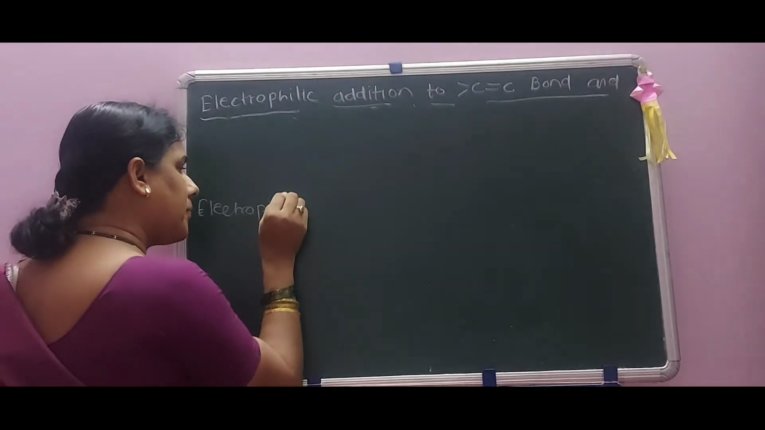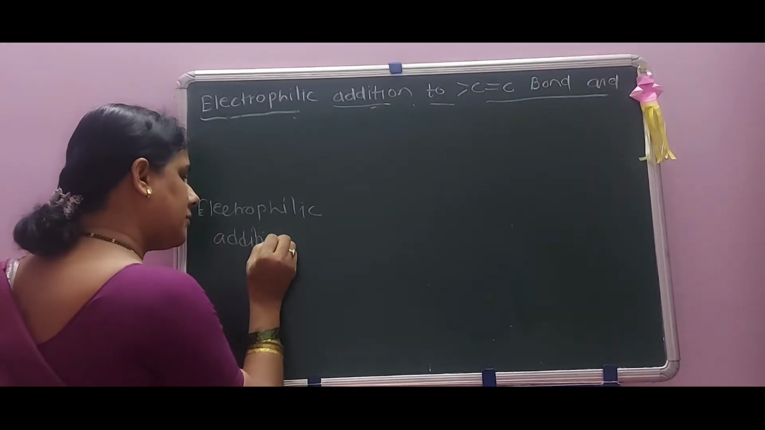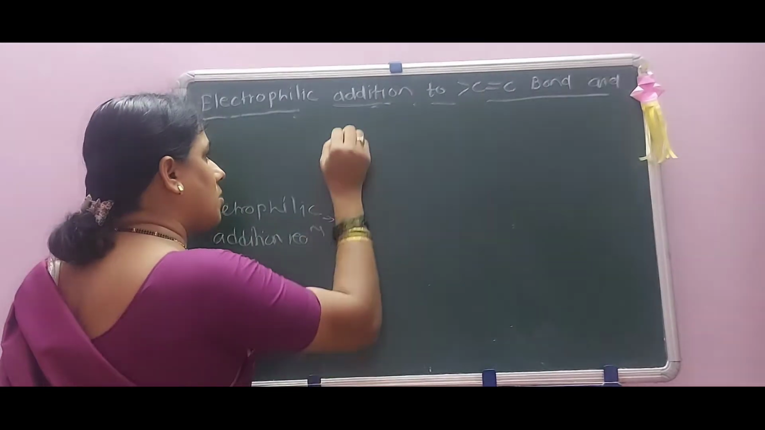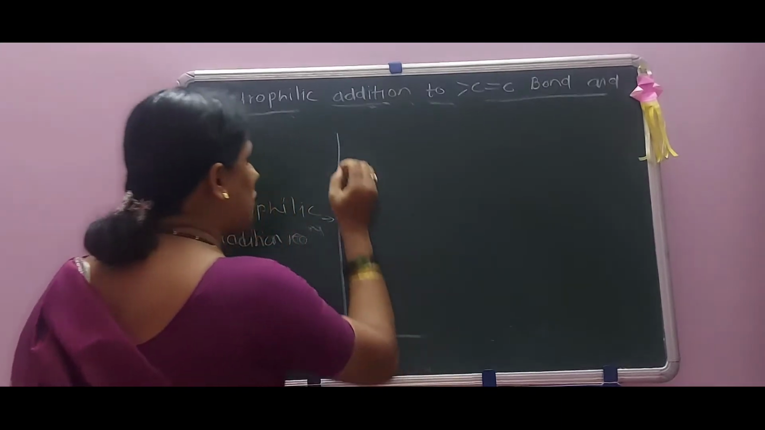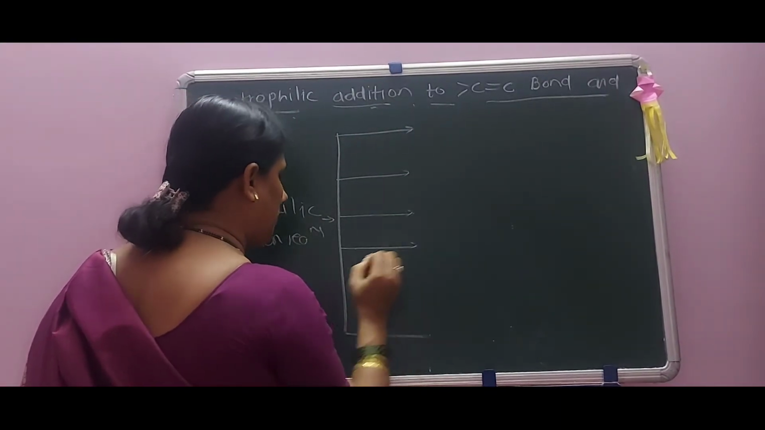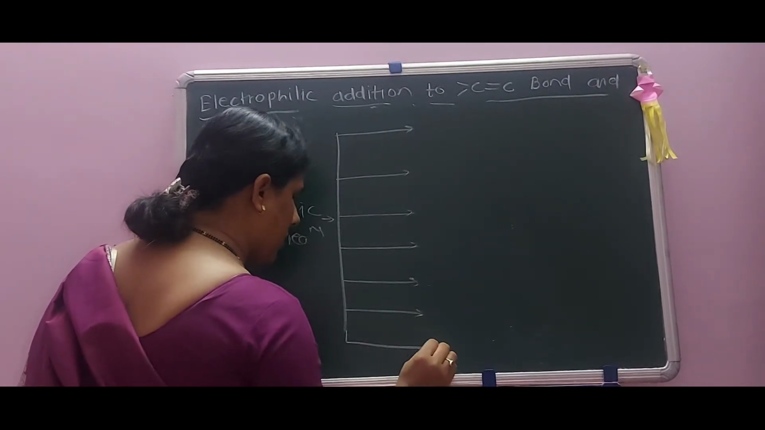Electrophilic addition reactions. Totally there are 7 addition reactions. You have to see. First, I am giving you a chart. First, second, third, fourth, fifth, sixth, and seventh.